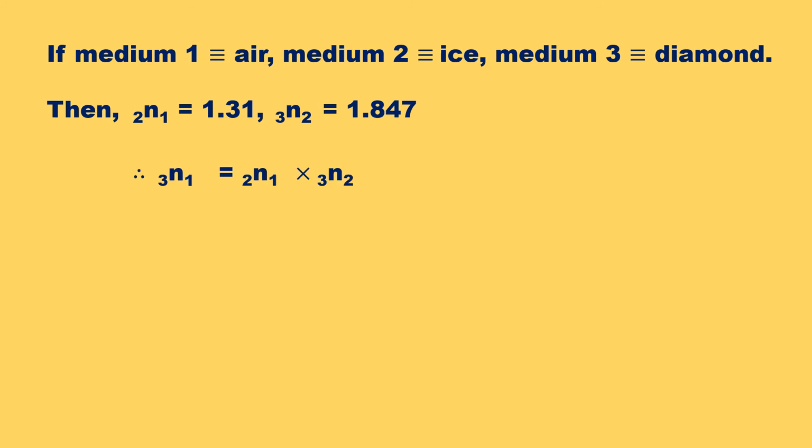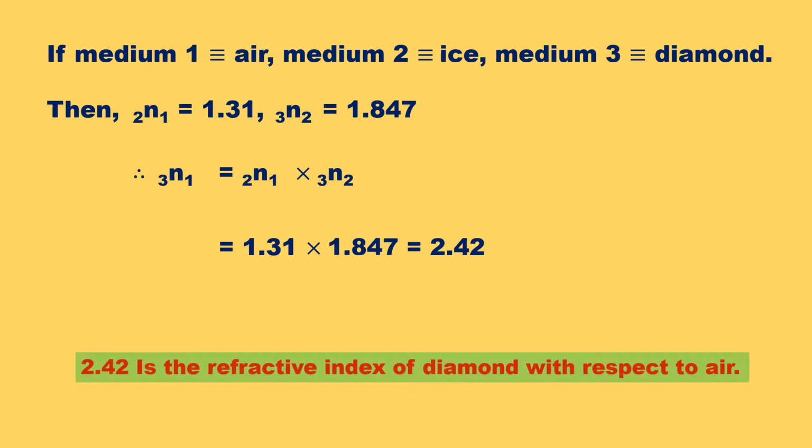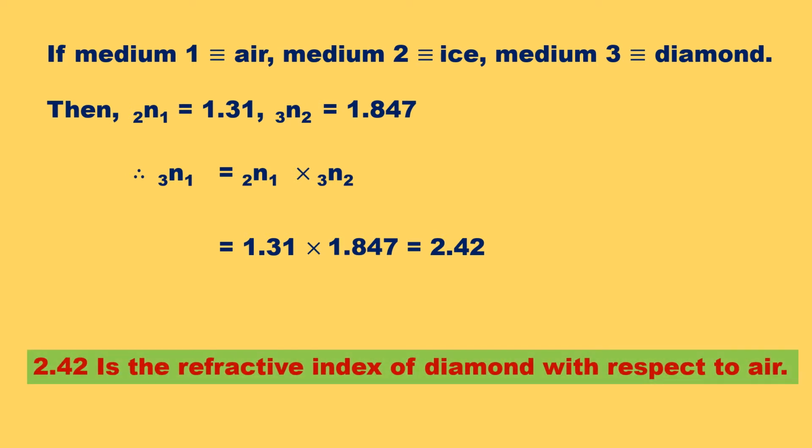Therefore, refractive index of third medium with respect to first medium is equal to refractive index of second medium with respect to first medium into refractive index of third medium with respect to second medium, which is equal to 1.31 into 1.847, which is equal to 2.42. 2.42 is the refractive index of diamond with respect to air.